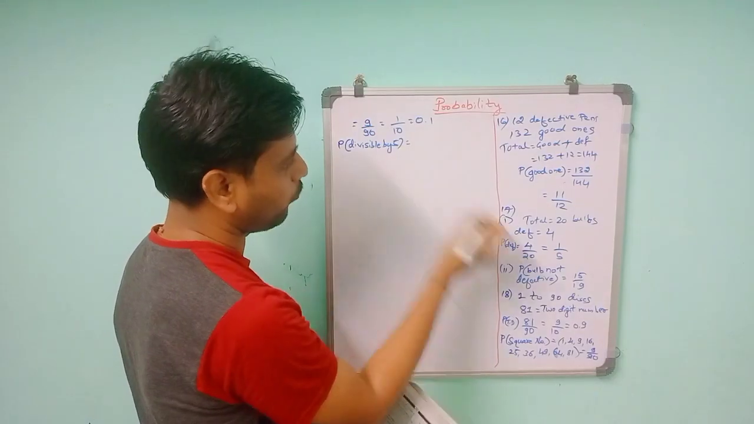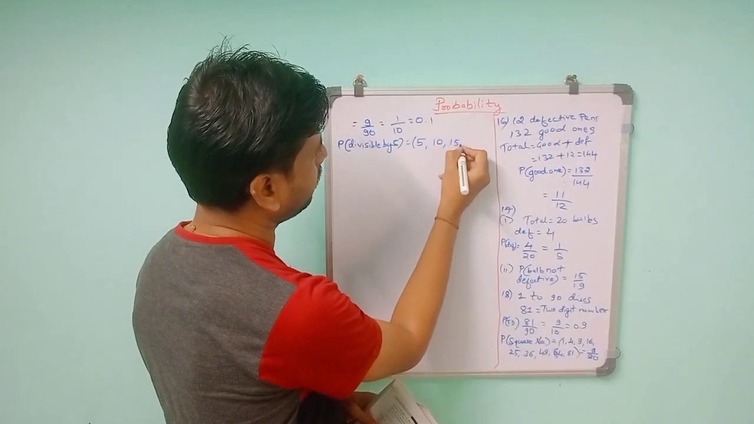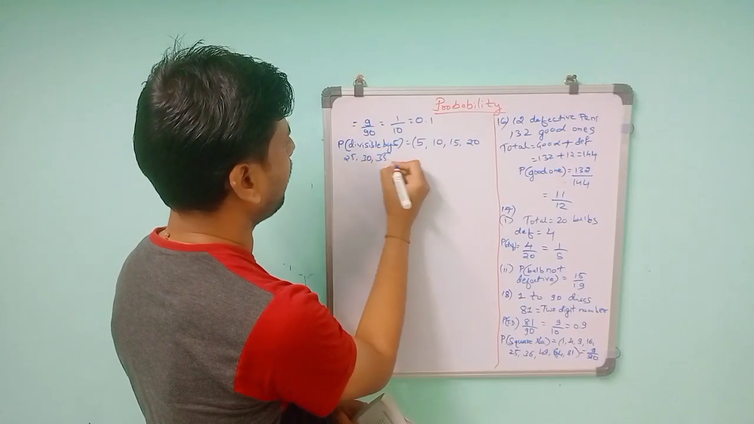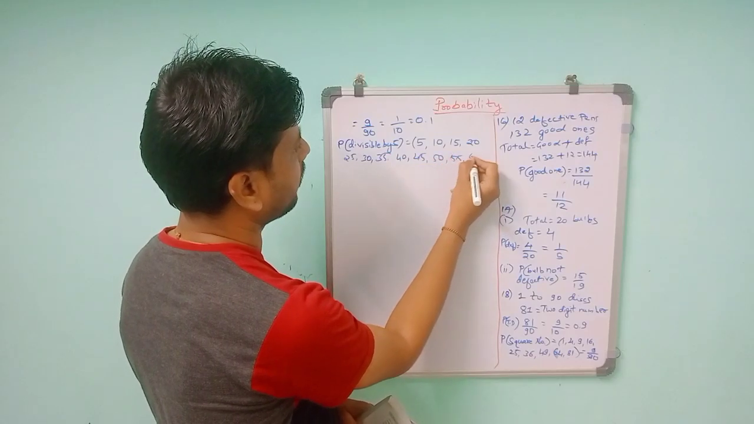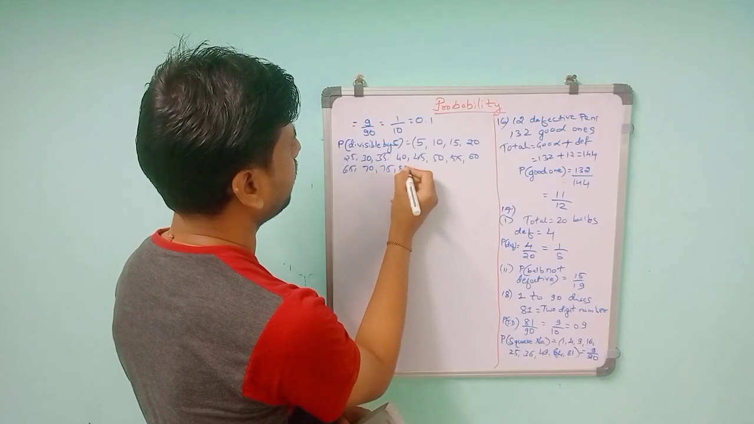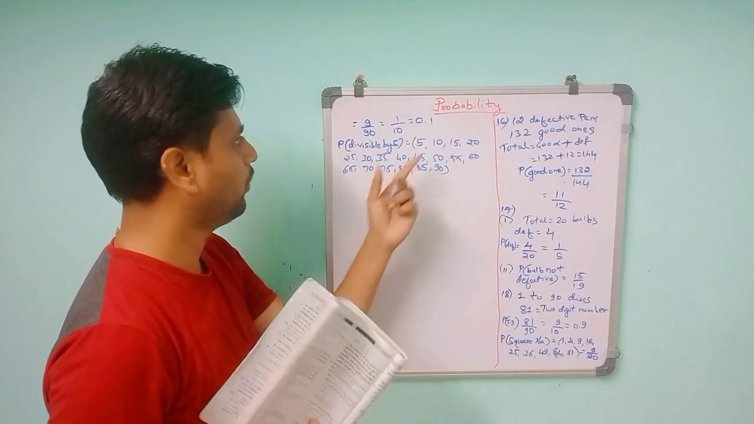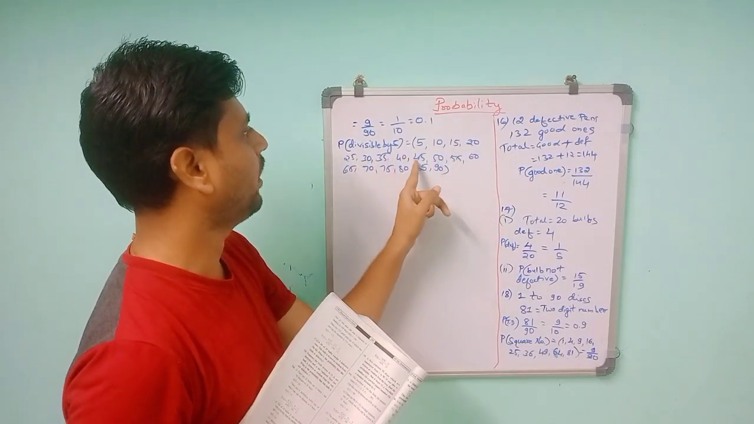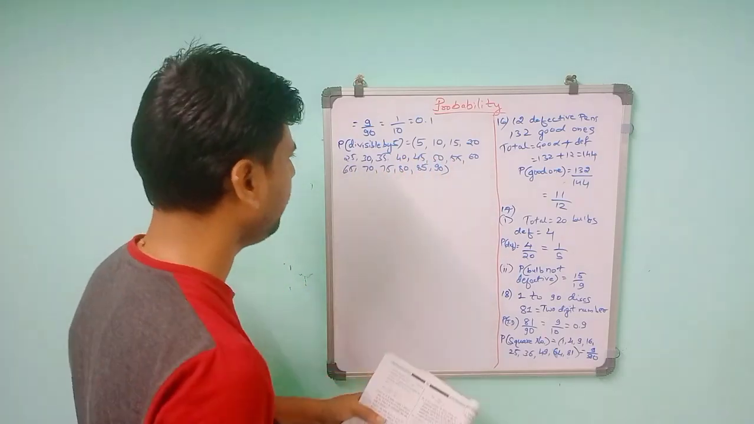So if you take from 1, 5 will start. So 5, 10, 15, 20, 25, 30, 35, 40, 45, 50, 55, 60, 65, 70, 75, 80, 85, 90. So these numbers will be divisible by 5 only. Counting them, 1, 2, 3, up to 18. So the total will be 18.